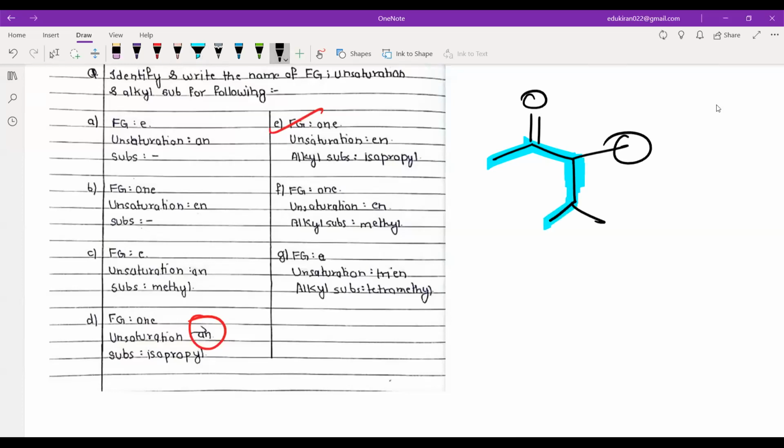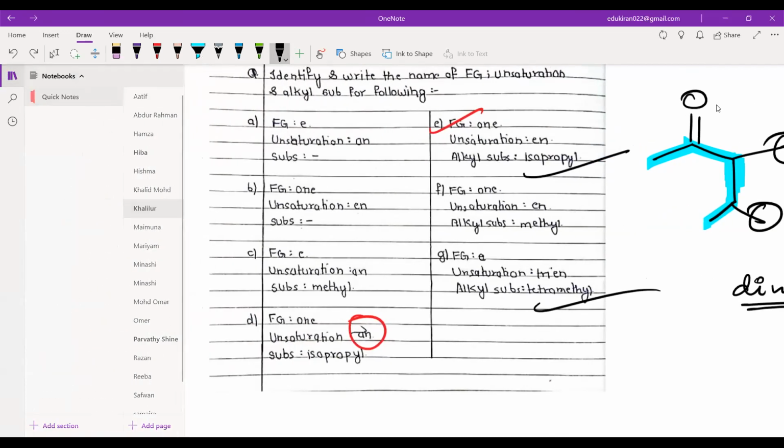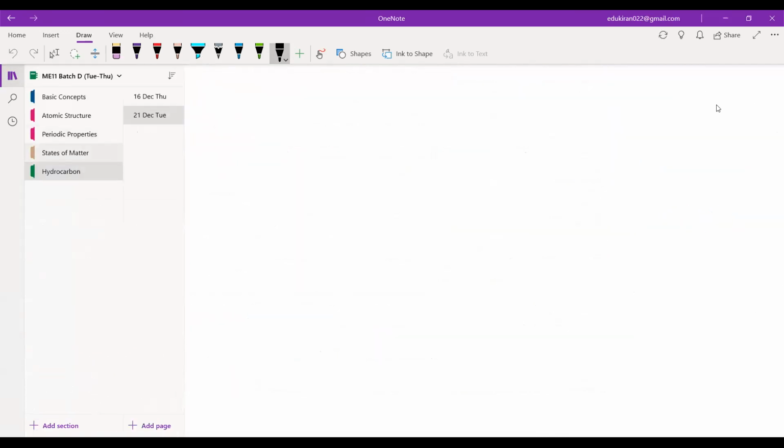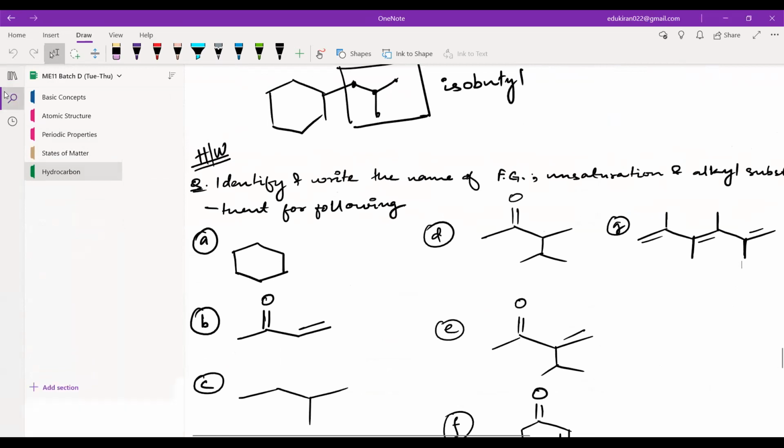So the alkyl substituent will be 1-methyl. This is also methyl. So this will be dimethyl. Dimethyl. Okay. Tetramethyl, I think this is correct. Methyl, I don't remember the question right now. Isopropyl. Now this is correct isopropyl. That one you have chosen right because you have a double bond here. So that will be the chain. Okay. So what I need to do is I need to go to your batch on hydrocarbon. Okay, where are the questions? Here are the questions.